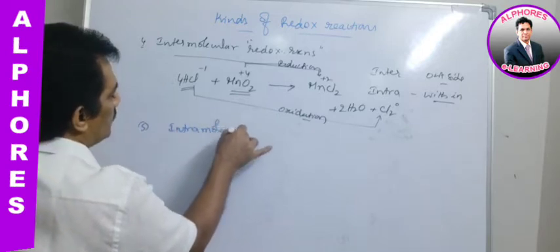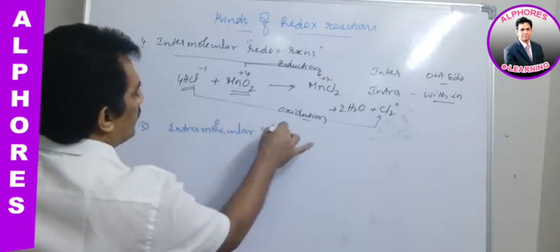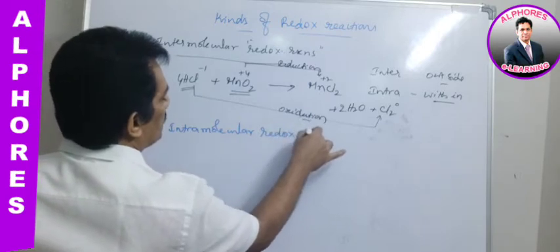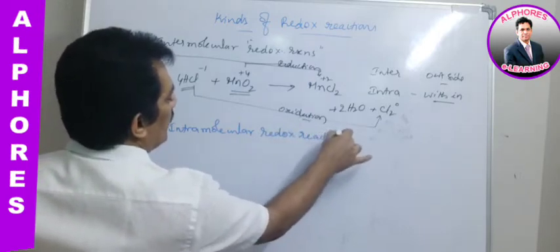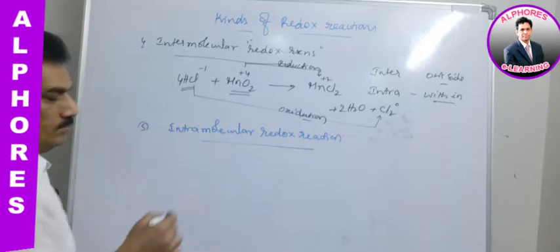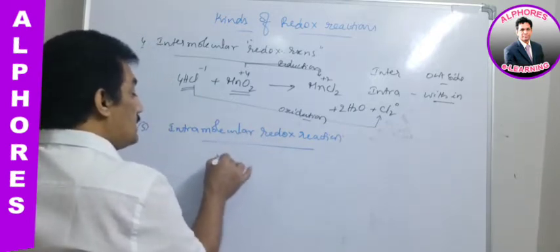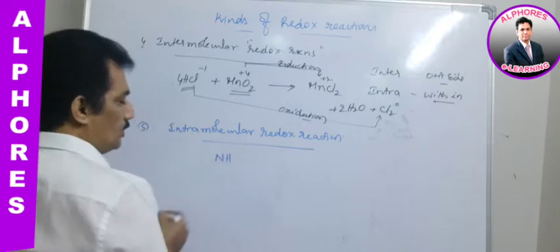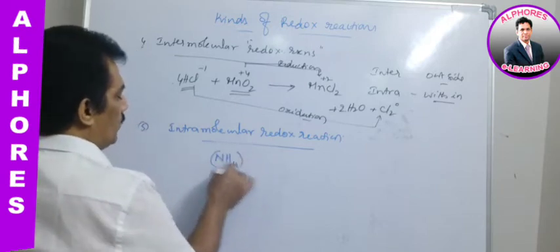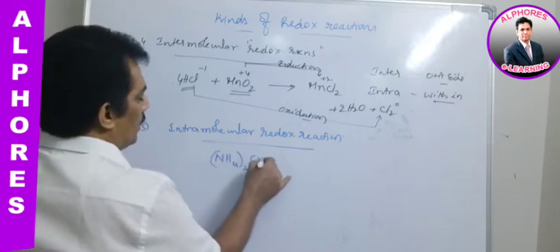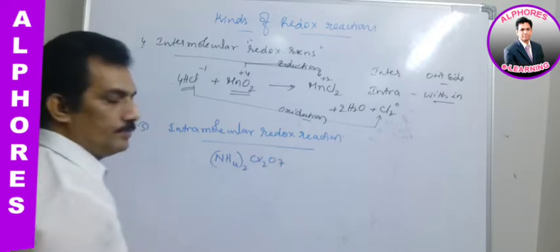That is nothing but intramolecular redox reactions. Intramolecular redox reaction. Here, in this case, within the same molecule, you observe it is NH4 taken twice, Cr2O7.